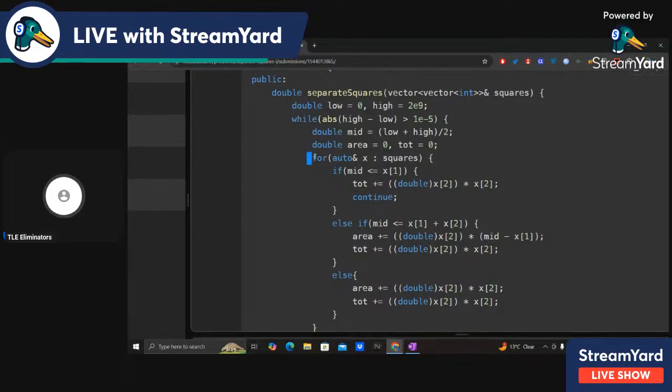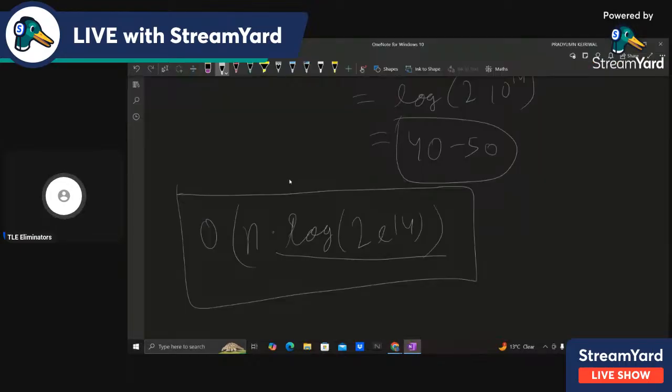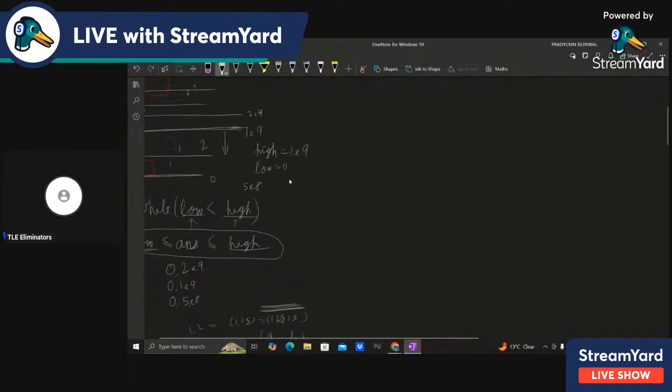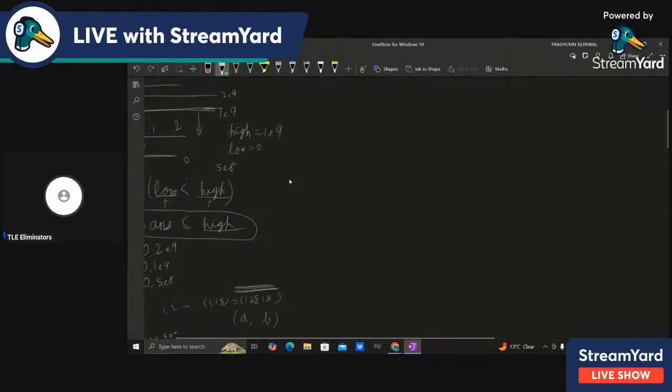So I iterate over the squares array, and there are three cases. If the line is less than or equal to x1, meaning y, the bottom left corner, that is the third case: the whole square is above the line.